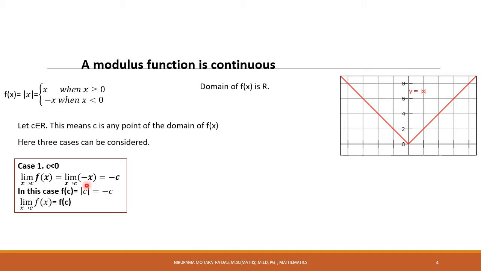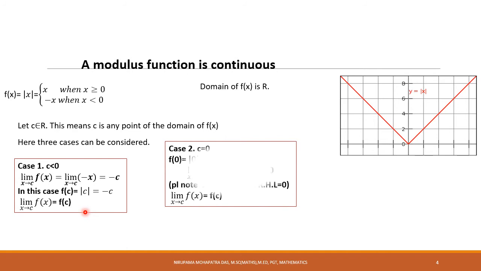c. Here I have taken minus x because we are considering c less than 0. So when x is less than 0, f(x) equals mod x, that is equal to minus x. So we are taking minus x here, which means we are getting minus c. Also f(c) equals mod c, that is minus c, because we are taking c less than 0. So limit x approaches c, f(x) equals f(c).